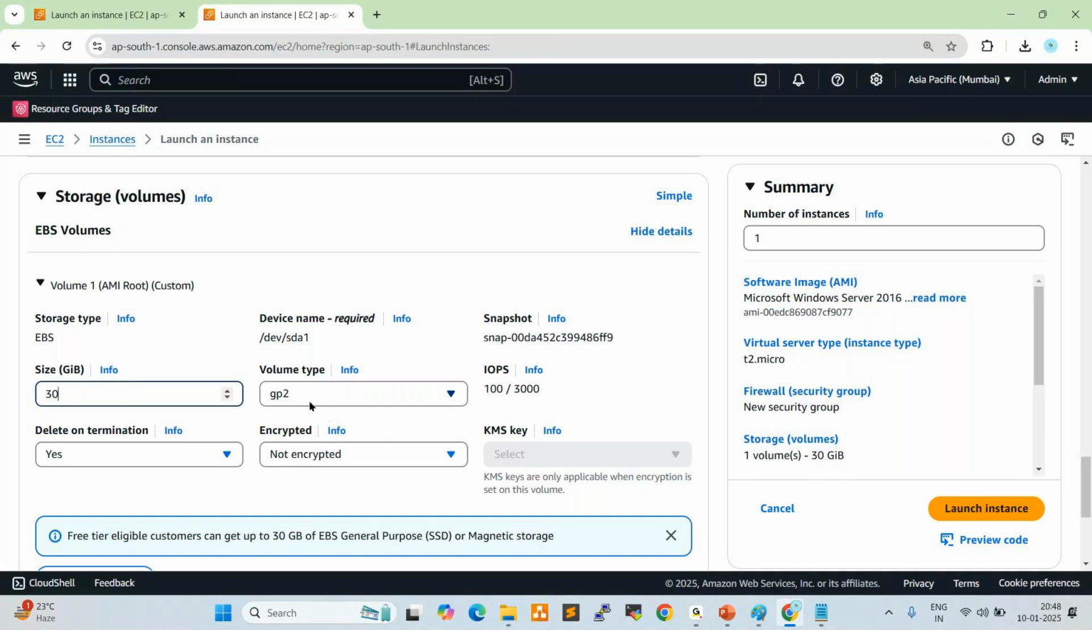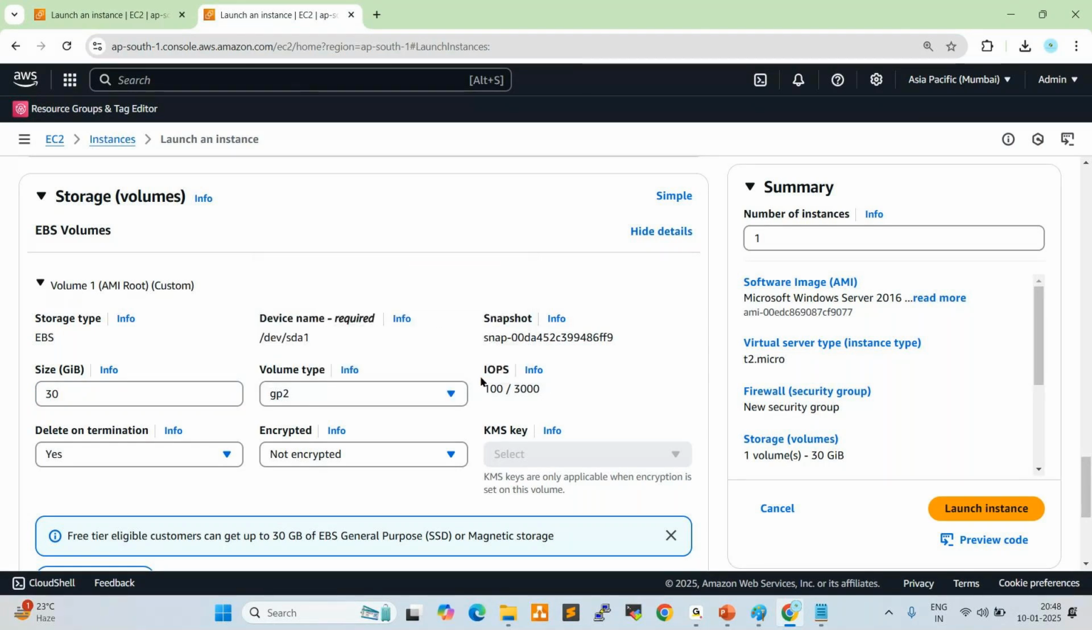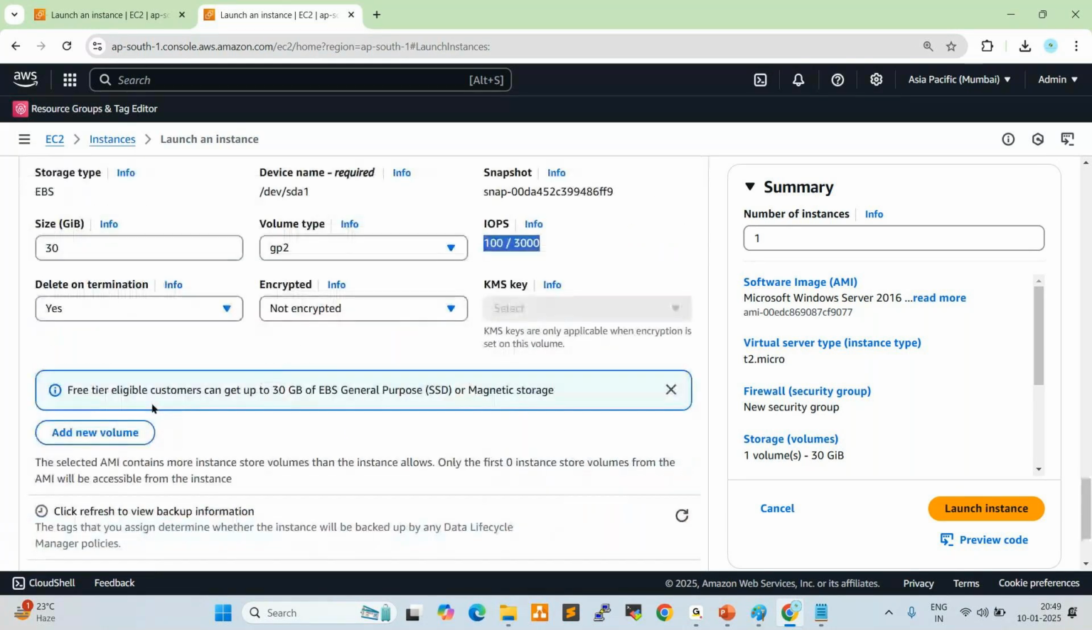Volume type, General Purpose 2, GP2. If you want to customize, you can customize here. IOPS, input output per second, 100 by 3000, is our drive speed. Delete on termination: by default it is selected yes. You can keep it as is. If you select yes, along with the server, the storage will also be deleted when you delete your server. Okay. If you select no, the storage will remain available. Next one, number of instances. One instance. Click on launch instance.